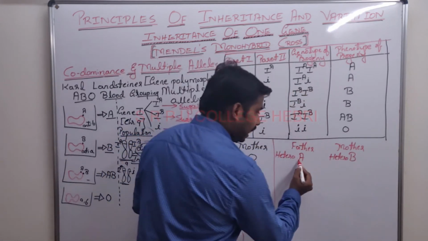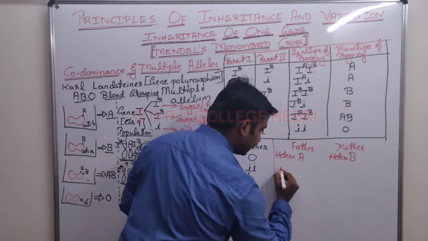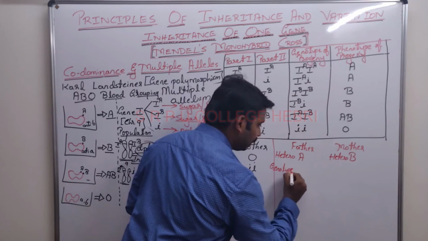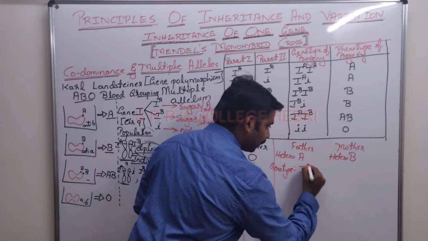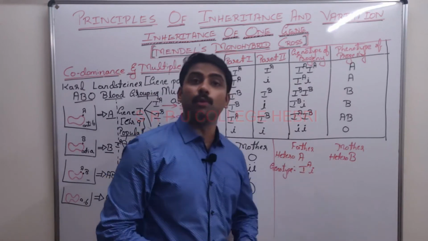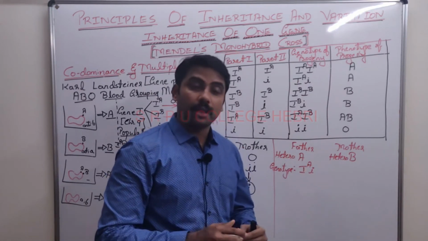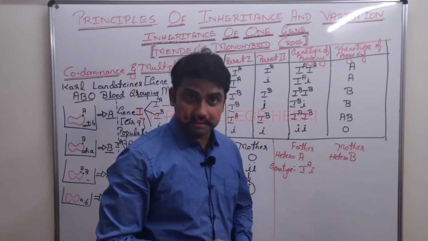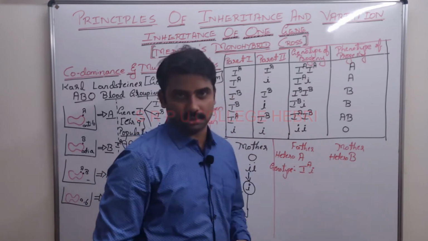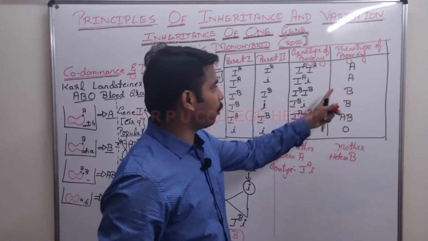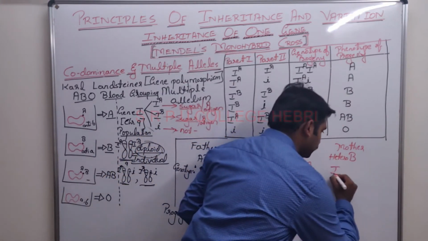So when we say heterozygous for A blood group, the genotypic condition will be what? IA small i. If it is said father is homozygous for A, then it would be different. Before continuing, pause the video, first practice this, then go to the answer, please. IA small i. Heterozygous for B, what is that?